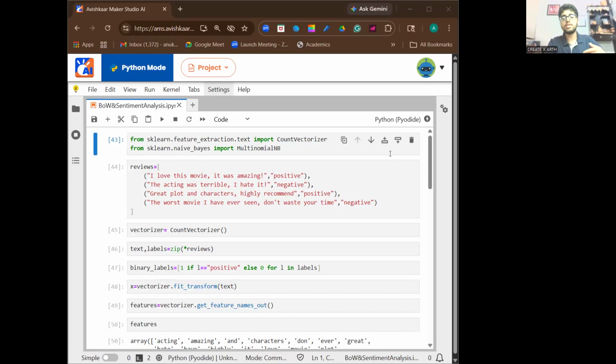Then we will initialize the vectorizer. So basically it creates an instance of CountVectorizer. It will break the sentences into words known as tokens. It will build a unique vocabulary and it will count occurrences of each word. Now, here we have texts, labels equals zip asterisk reviews. What is this?